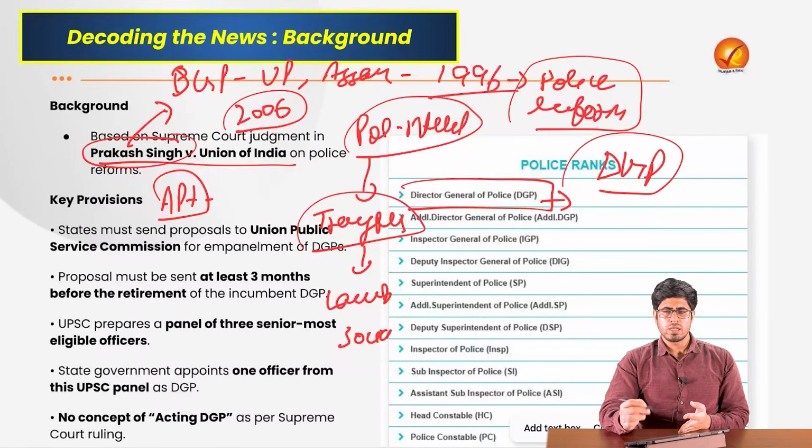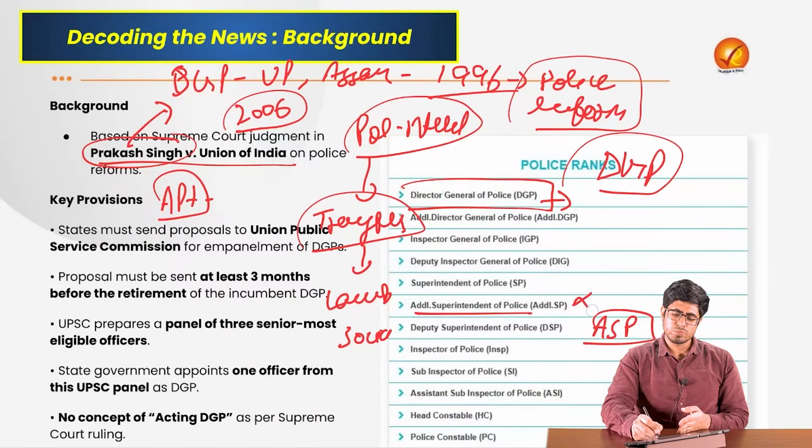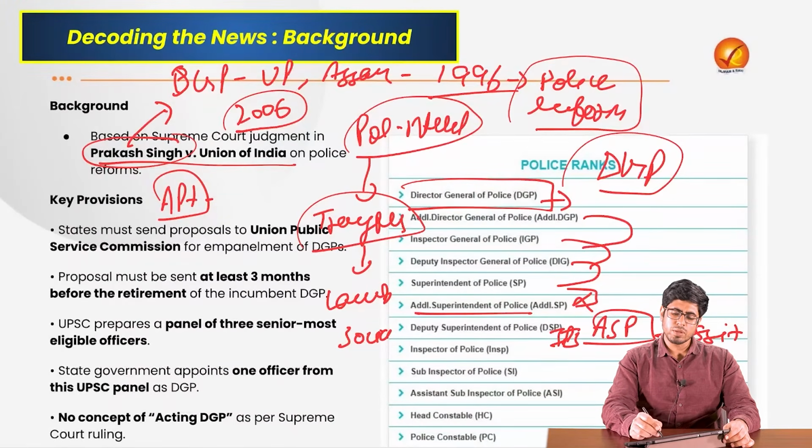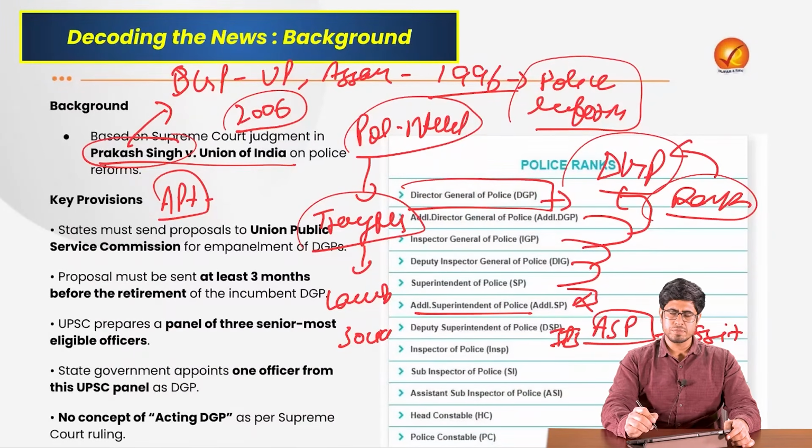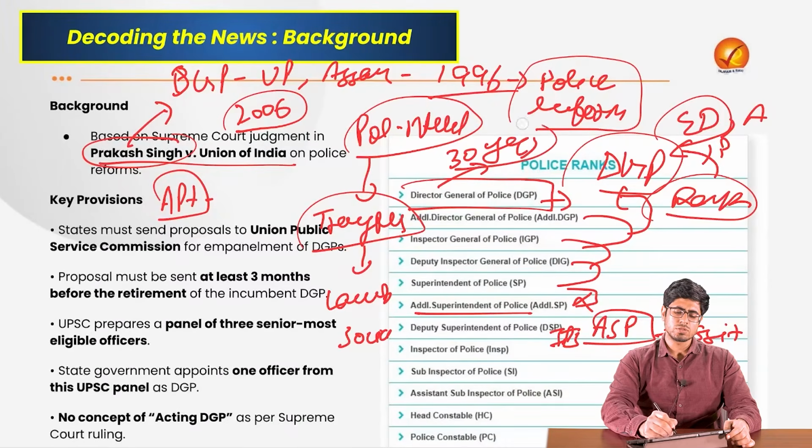It starts from the constable. If you become an IPS officer, you would first be appointed to the rank of ASP, which is not additional superintendent of police but assistant superintendent of police. You start as an IPS here, right? From that you become ASP, then SP, then DIG, then IGP, then ADGP or additional DGP, and then you get the rank of DGP. It is basically a rank. That person may be given the post of DGP, which is Director General of Police, but may also be given other posts. For example, he could be made Chief of the Enforcement Directorate or a Chief of any other armed force. They are the same officers of the rank of DGP, which requires at least 30 years of service in the IPS.